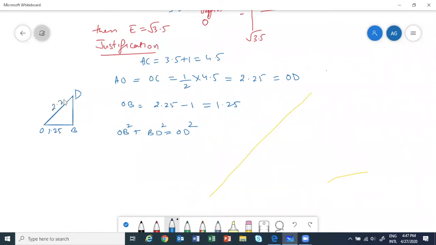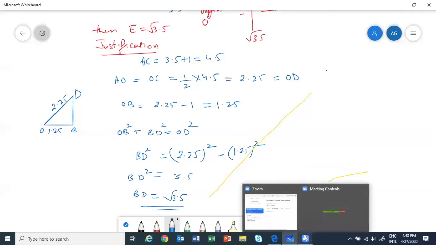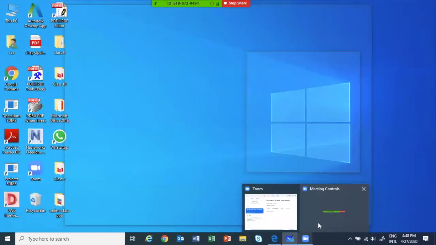This is 2.25 and BD you have to calculate. So BD square is equal to 2.25 whole square minus 1.25 whole square. You can use your calculator and see. This will come out to be 3.5. So BD square is equal to 3.5 and BD will be root 3.5. Understood? Justification. Any doubt?